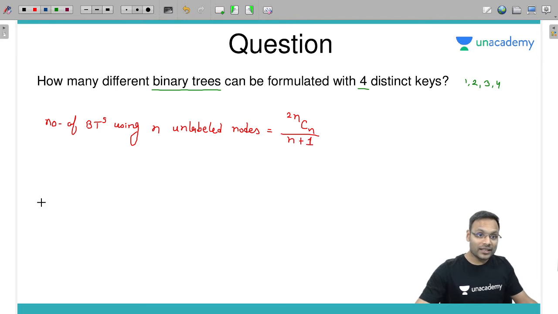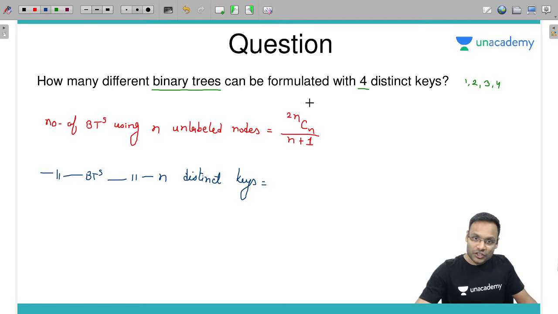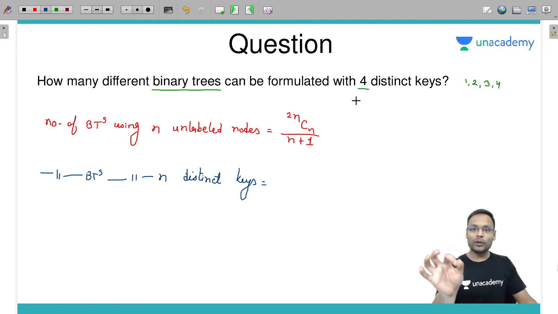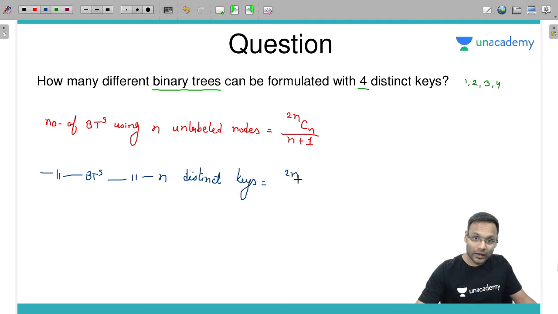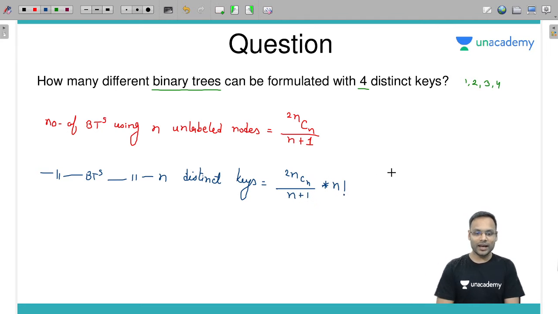But if they are asking the number of binary trees using n distinct keys, then each such tree can be populated with these keys in n factorial ways. So the answer will be 2n Cn divided by n plus 1, into n factorial. That will be the answer.